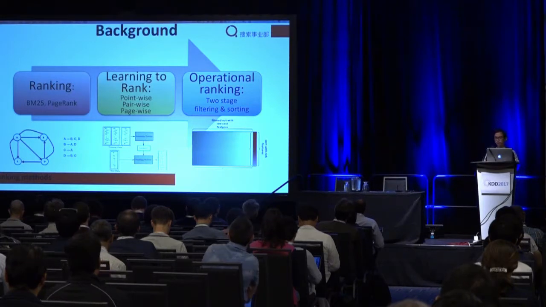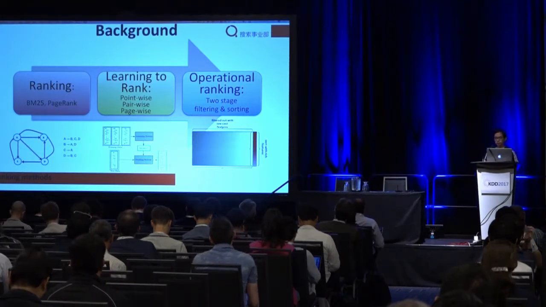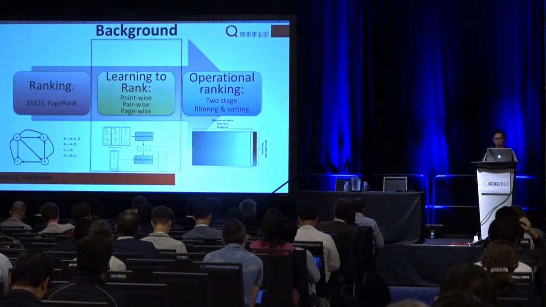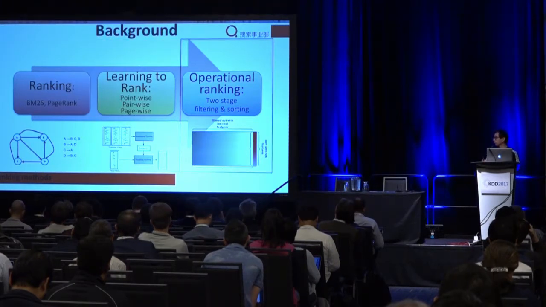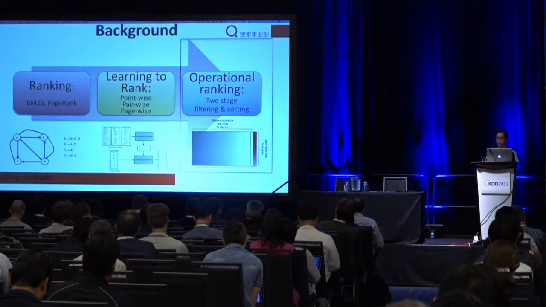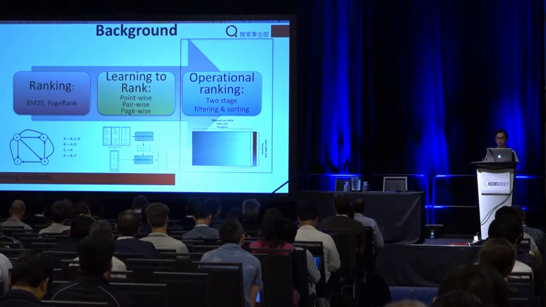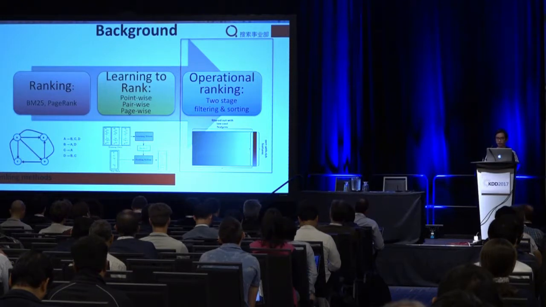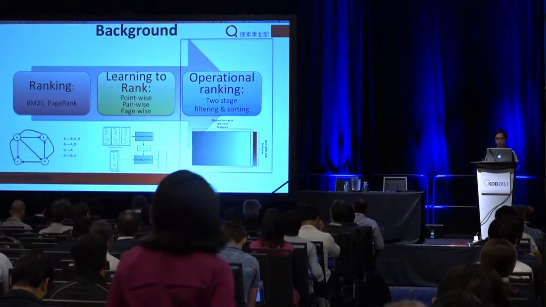So most large-scale search engines, including Taobao search, use a two-stage approach, filtering and ranking. In the first stage, most of the irrelevant items are filtered out by some cheap features. By some statistical features, it will be cheap. And in the second stage, the remaining items are ranked with learning to rank methods.